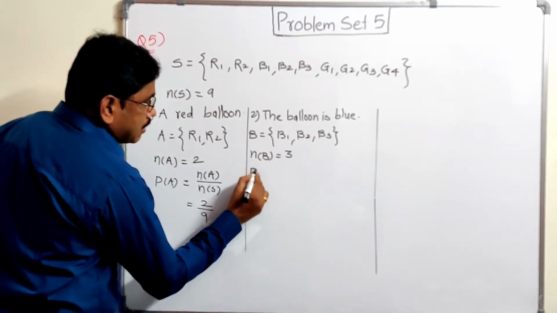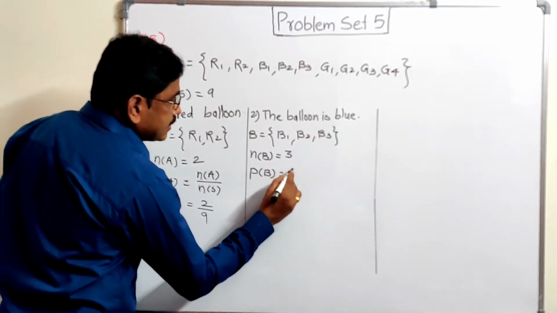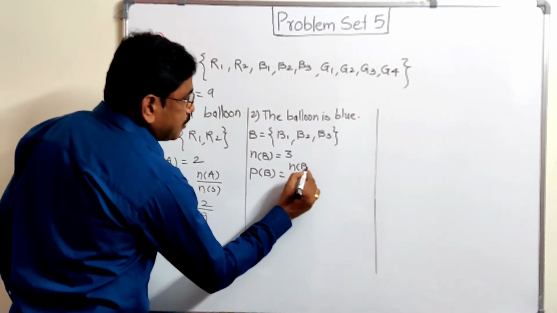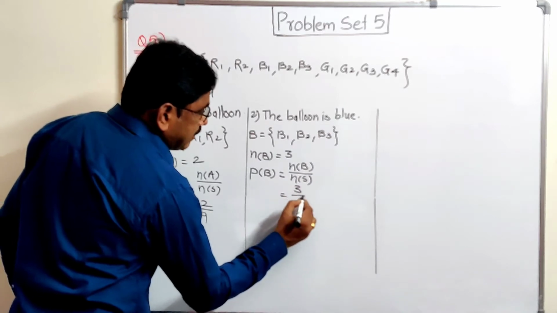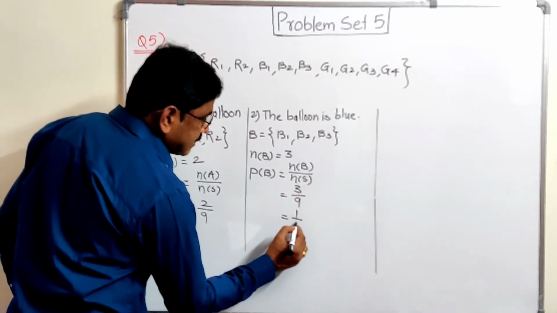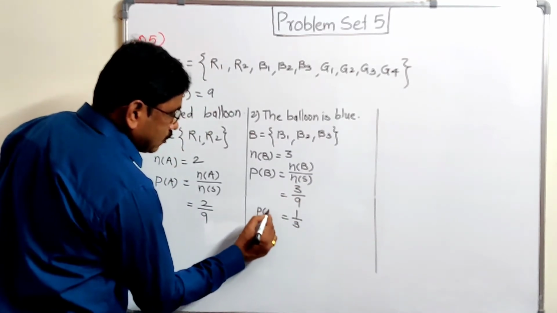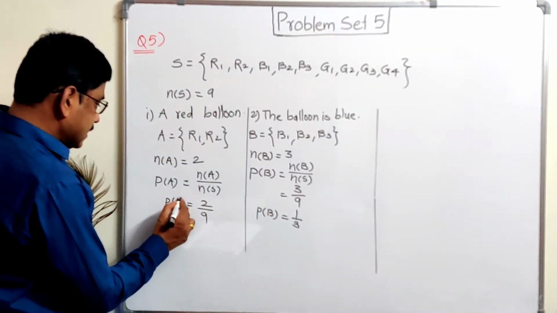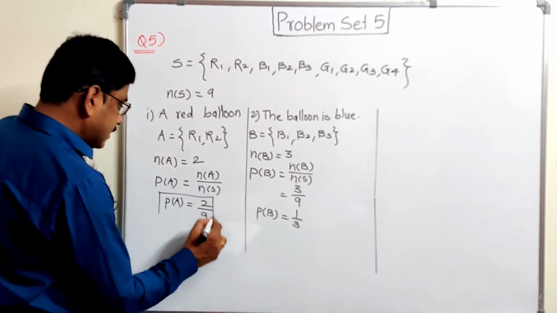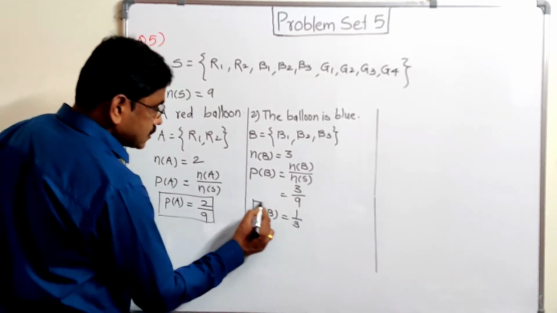So probability of that set B is equal to NB upon NS. Formula written. Substitute the value. 3 by 9, we can divide by 3. 3 1s are 3, 3 3s are 9. So probability of B is equal to 1 by 3. Probability of A is equal to 2 by 9. You can write the answers in a box.